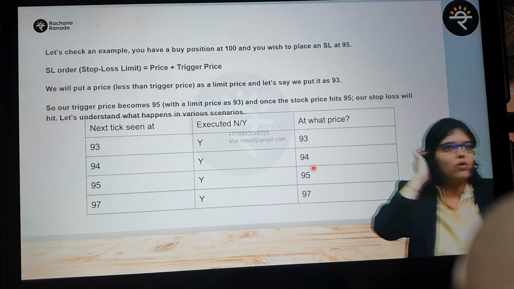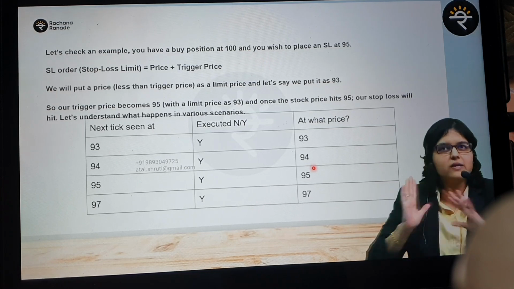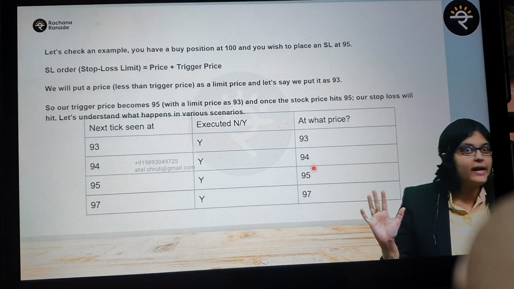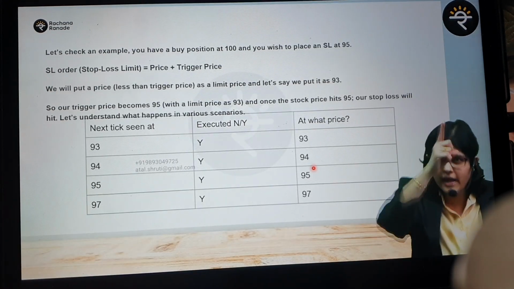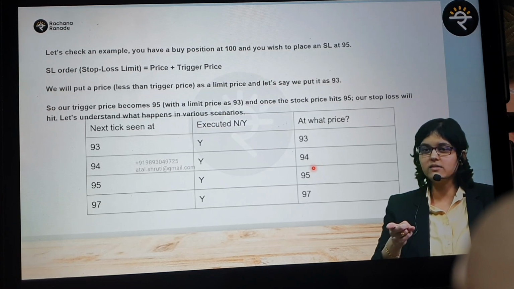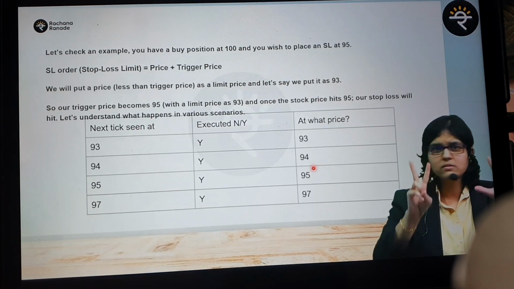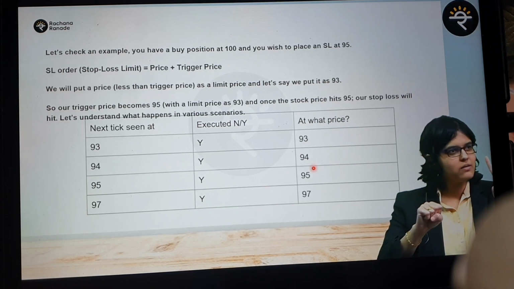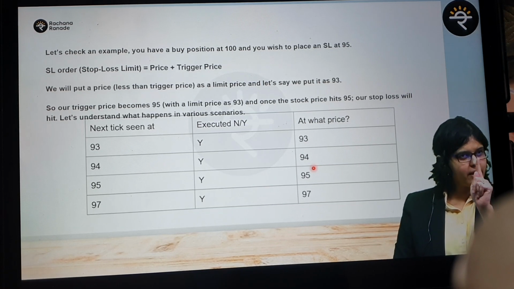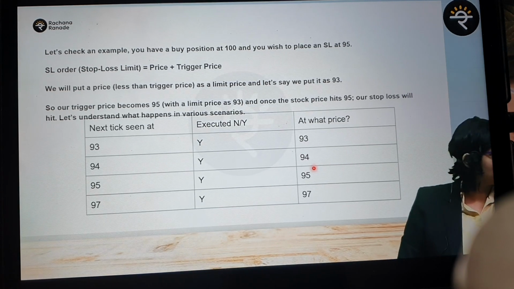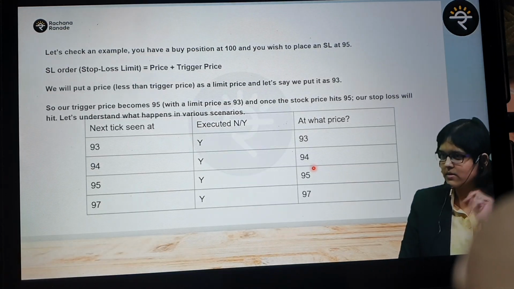Next tick is at 97. Oh, it got triggered at 95. Next tick at 97. Will it get executed? Again, yes. Ma'am, 93 is the maximum loss. If it gets executed at 97, the maximum loss is 3, within your maximum loss capacity. That is what I'm telling you. Should there be a big gap between trigger price and your stop loss price? Don't do that. That's a wrong strategy. Keep that minimal.